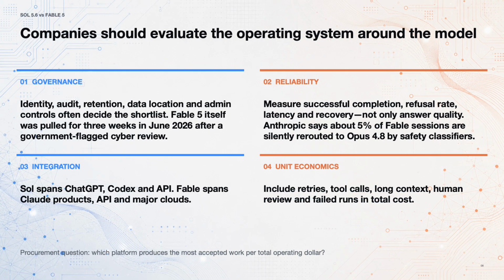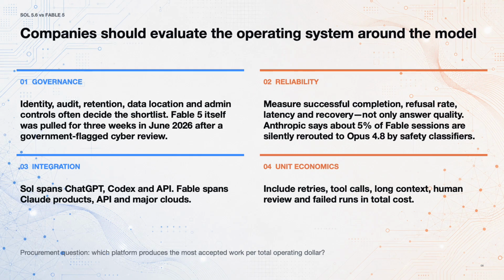For companies, model quality is only one layer of the decision. Governance can eliminate an option before the benchmark discussion begins. Evaluate identity, admin controls, auditability, retention, data residency, and your cloud strategy. And treat this as more than theoretical. Anthropic suspended Fable 5 entirely for 3 weeks in June 2026 at the U.S. government's request over cybersecurity misuse concerns before redeploying it with new safety classifiers.